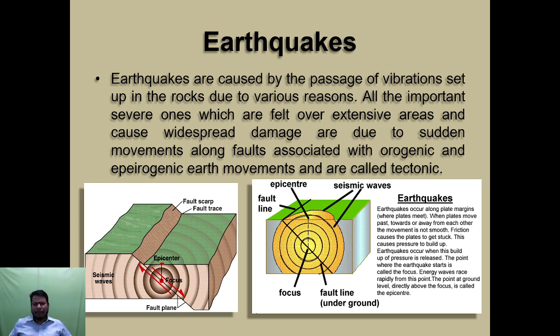Earthquakes are caused by the passage of vibrations set up in the rocks due to various reasons. All the important ones, which are felt over an extensive area and cause widespread damage, are due to sudden movements along faults associated with orogenic and epeirogenic earth movements, called tectonics. So this is how earthquakes form. How does an earthquake form? This is the center point, the focus, fault plate. Seismic waves form inside the earth's surface. So the earthquake occurs along the plate margin.